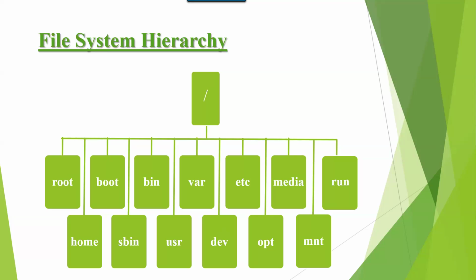Opt contains optional applications, applications which are installed by the normal user, I mean applications which we install manually. Like if we want, we install VMware, virtual machines, Java software, or TeamViewer. Applications which we install manually are stored under opt.